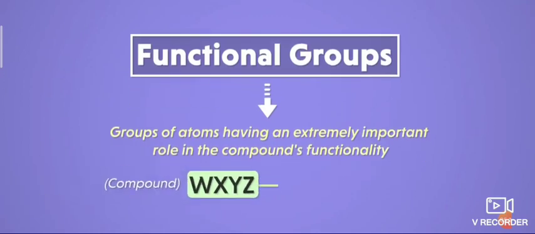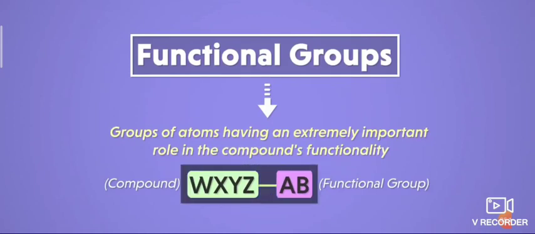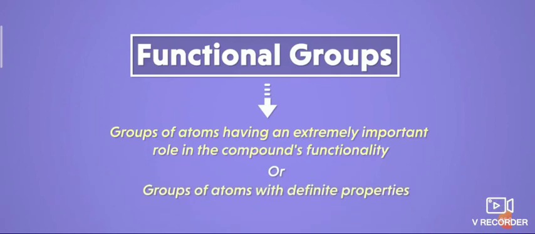If you take a compound and add any other functional group, the whole property of the compound will differ because of the presence of the functional group. So the functional group will determine the property of the compound. It is a group of atoms which defines the properties of the compound.